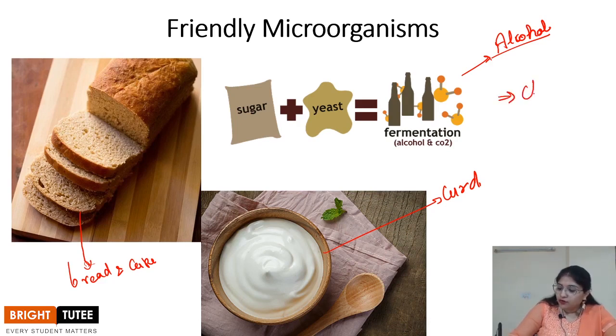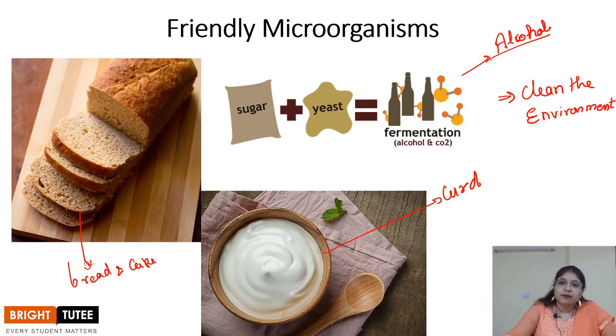The microorganisms are used to clean the environment, right? They play an important role in cleaning the environment. How so? If you remember in your last class, you must have studied about the decomposers, right? These decomposers help in cleaning the environment. That is, whatever dead and decaying material is there, they decompose them and change them into simple, usable substances. We can take an example of how this is helpful for us if we think about the waste that is being produced in our houses itself,